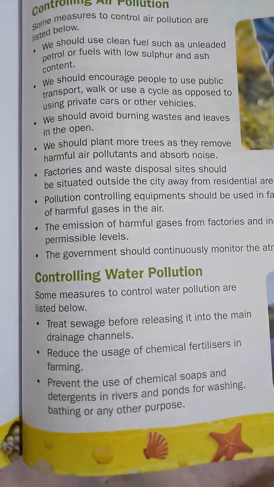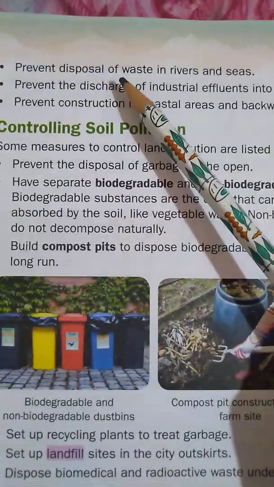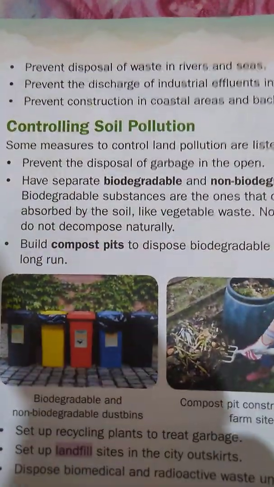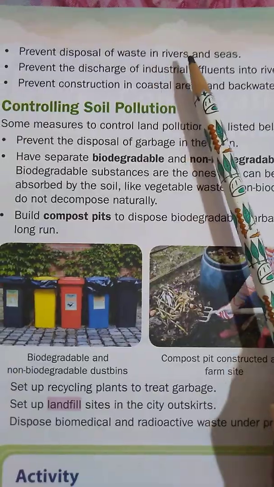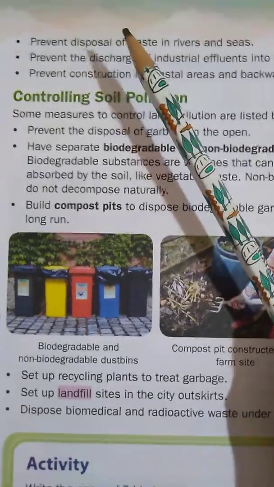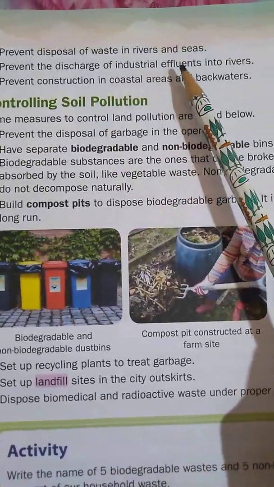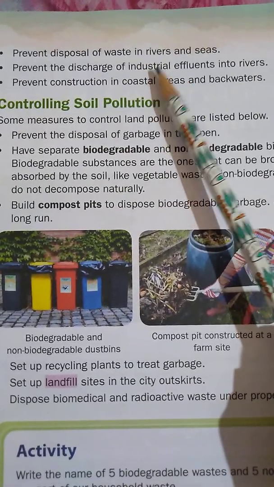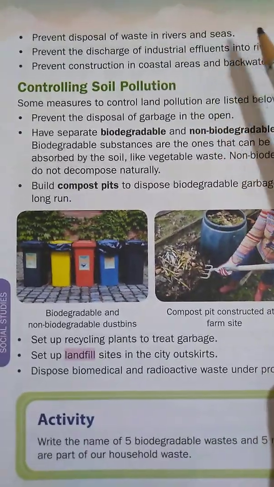All of you turn your pages to page number 270. Next one. Prevent disposal of waste in rivers and seas. So they have to prevent the releasing of waste into rivers and seas. Prevent the discharge of industrial effluents into rivers. So industrial waste is released into rivers, and they have to prevent the discharge of industrial effluents.